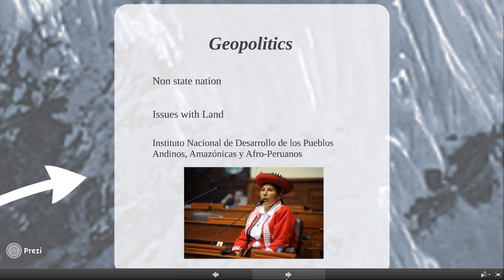This is a multicultural institution. They have many different representatives from all of the different cultural groups in Peru, and they come together and have a meeting about whose land is whose and all that sort of stuff.